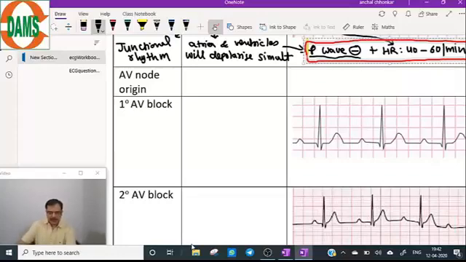So in this case, first degree AV block, the most important word here is first degree.